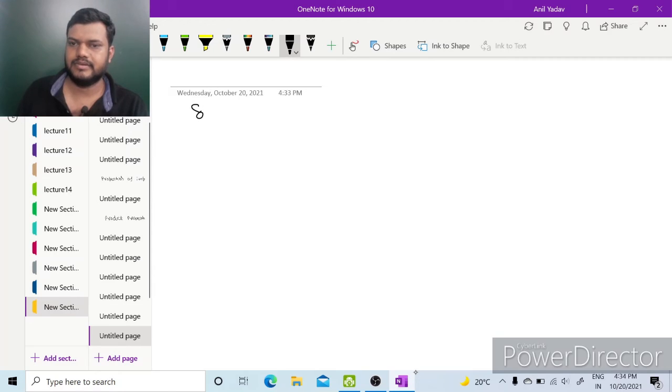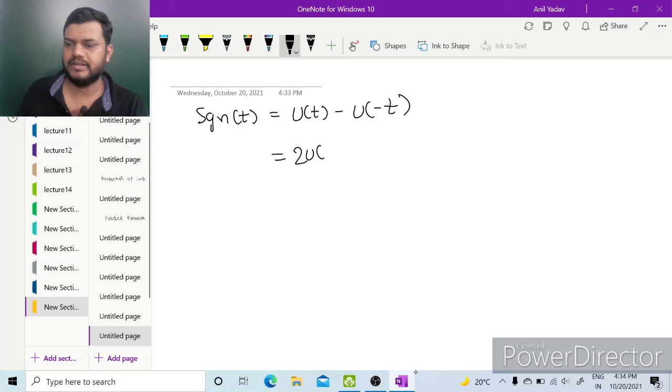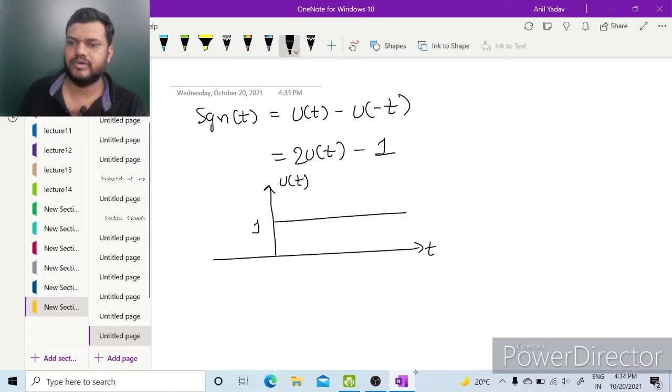So signum t we can write as u(t) minus u(−t), or we can write it as 2u(t) minus 1. Because we know u(t) is 1 for t greater than 0 and 0 for t less than 0, and u(−t) will be this.